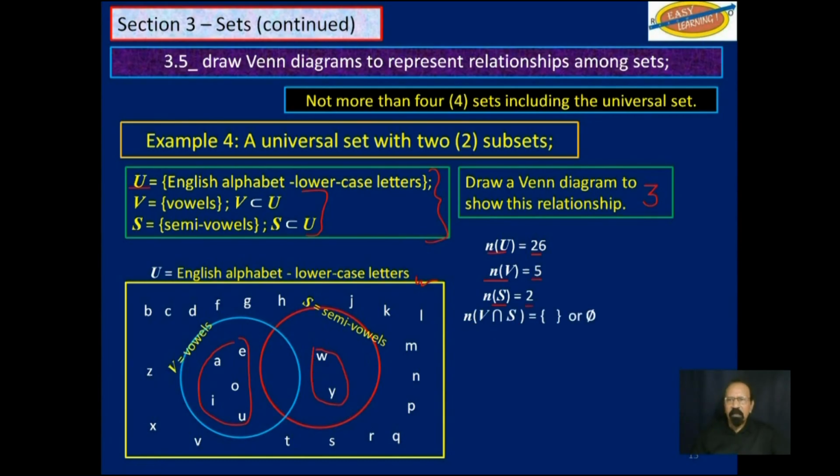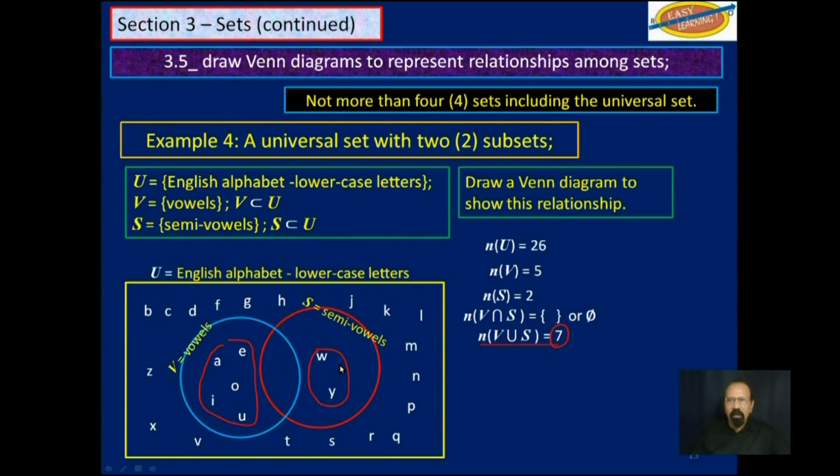Now, the cardinality of V intersection S. As you can see, there is nothing here. So that would be the empty set, sometimes called a null set. Both of these symbols represent the null set or the empty set. Now, the cardinality of V union S is 7. Because we have the sets here, we can actually count them. 5 and 2, 7.